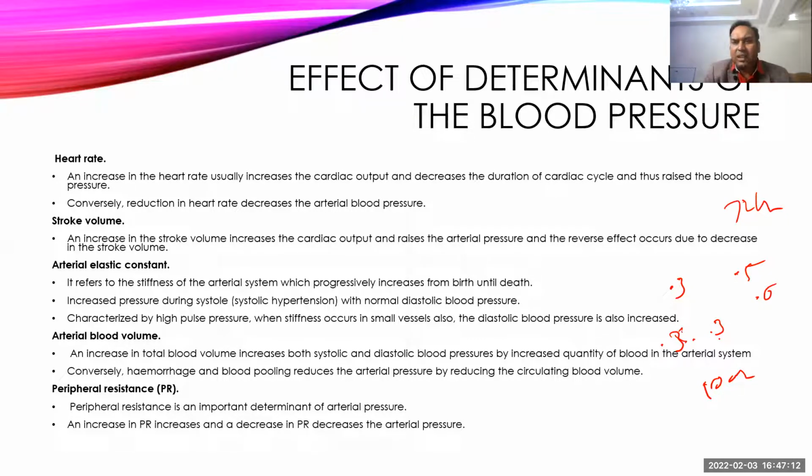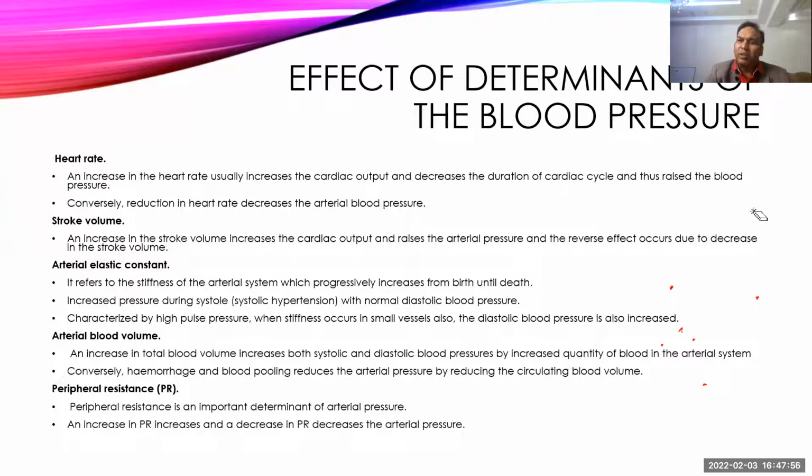Then there is the elasticity of the arterial wall, arterial vessels, or all blood vessels. At the time of birth, the elasticity is maximum, and damage to the vessel wall starts immediately after birth. So atherosclerosis, as you call it, starts immediately after birth and continuously progresses till your death. But the speed of the progress can be manipulated. It can be decreased or increased depending upon your lifestyle, your food habits, and other genetic factors.